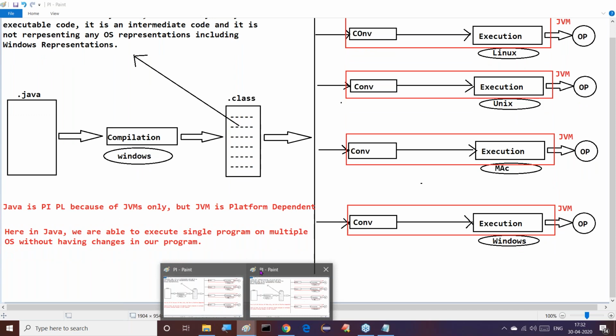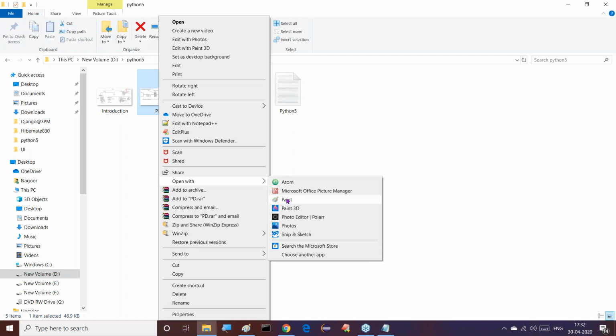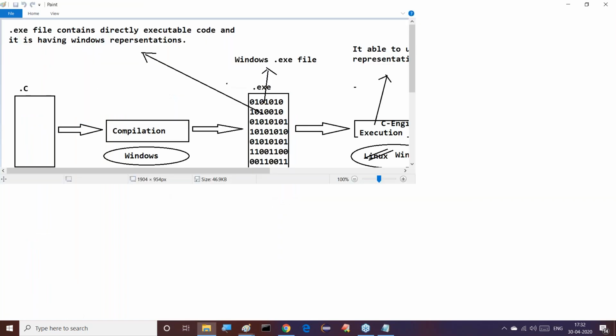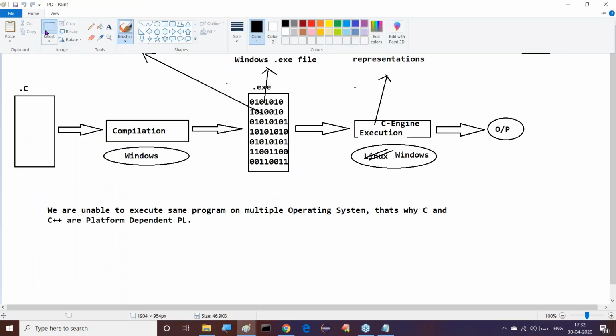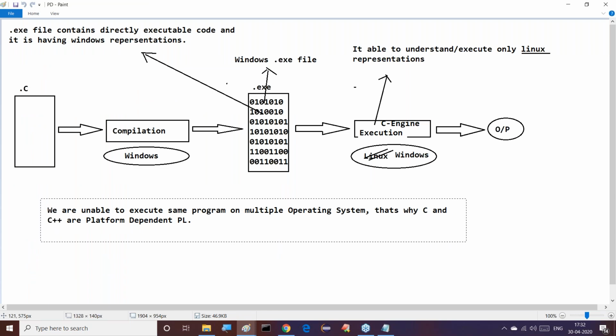Platform dependent. If you observe this, every time I'm giving one conclusion. What was the conclusion here? Now observe this clearly. This conclusion, if we can understand it: here we are unable to execute the same program on multiple operating systems without having change.